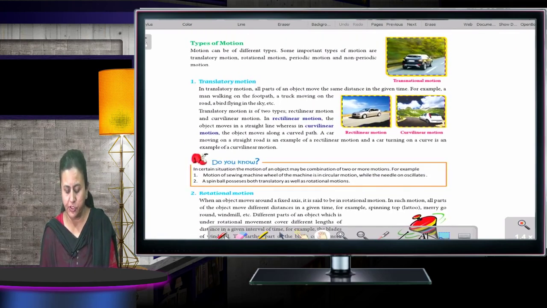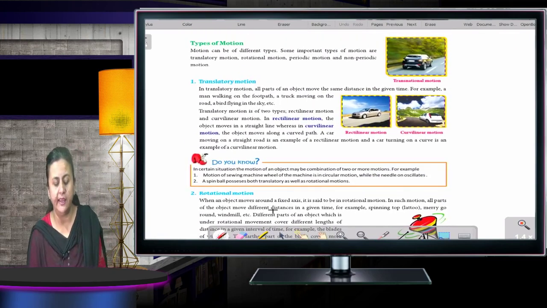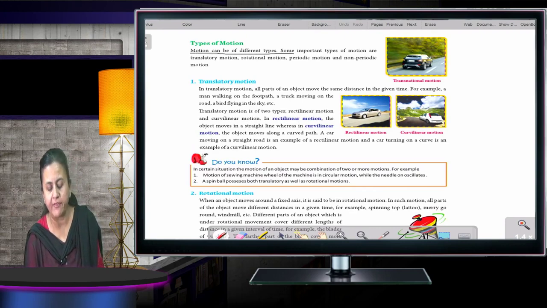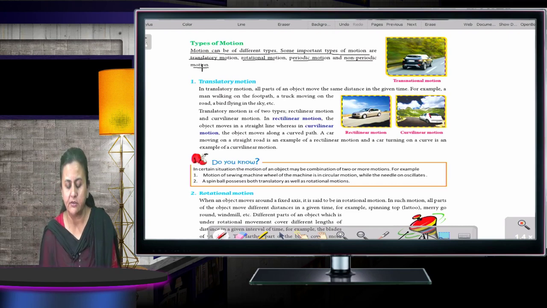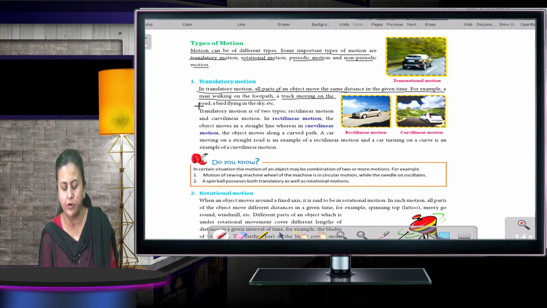Types of motion. Motion can be of different types. Some important types of motion are translatory motion, rotational motion, periodic motion and non-periodic motion. First we will talk about translatory motion. In translatory motion, all parts of an object move the same distance in the given time. For example, a man walking on the footpath, a truck moving on the road, a bird flying in the sky, etc. Translatory motion is of two types, rectilinear and